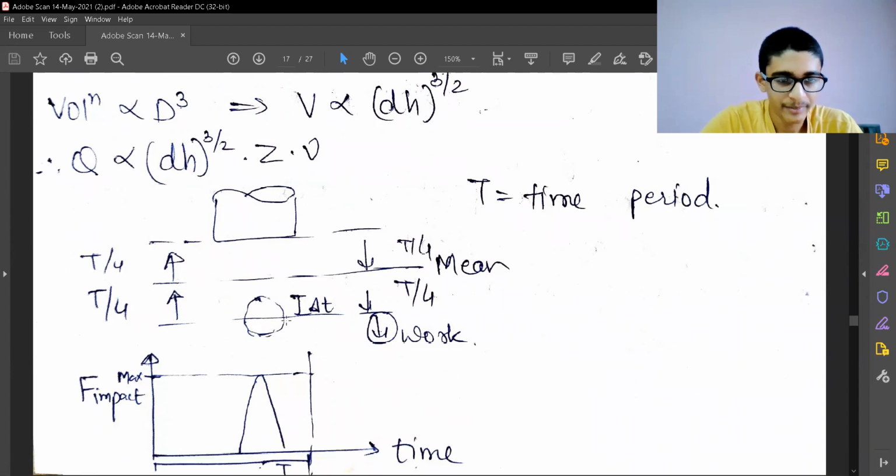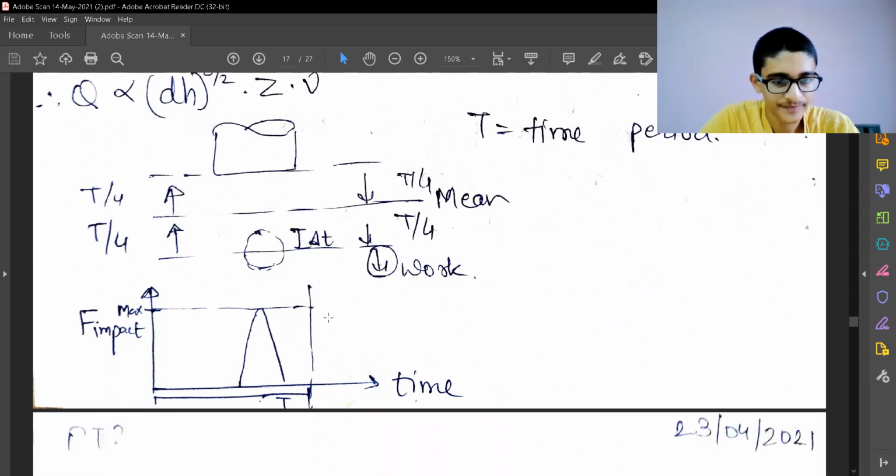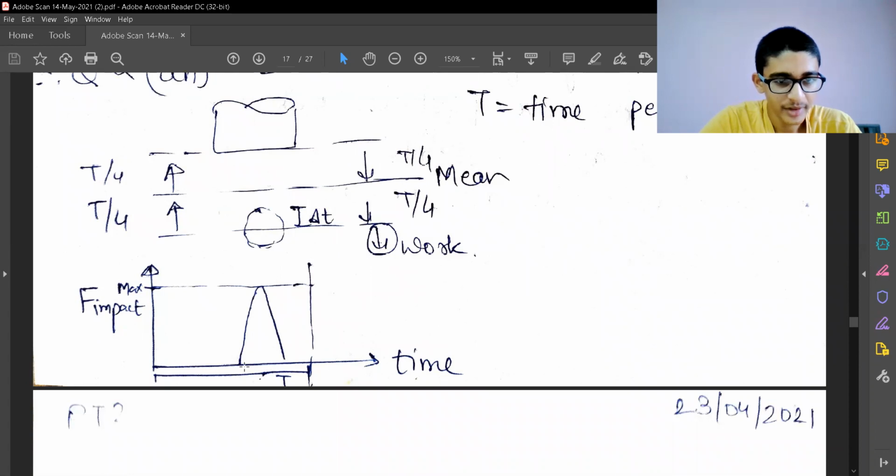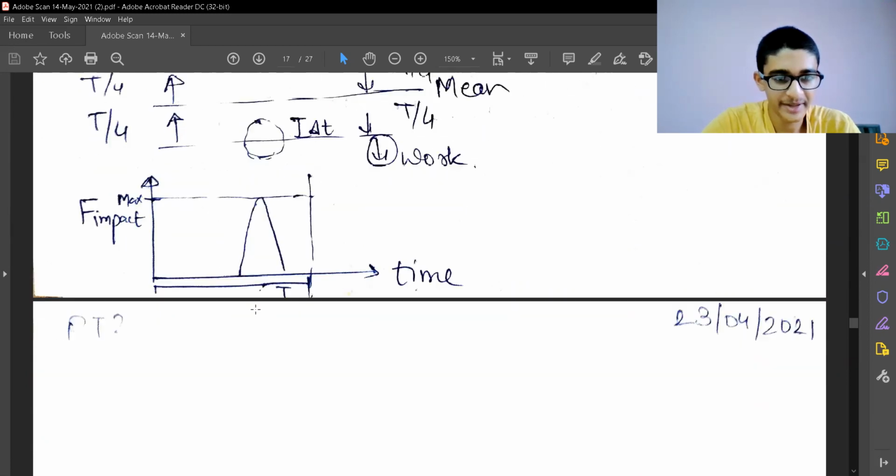Now to take the time taken for machining, or the vibration, we know that it's going to take one cycle. So in T by 4 time, it will come from one extreme to the midpoint, and another T by 4 from the midpoint to the other extreme on the work side, and that's the motion. So only for a small amount of time is it going to have contact between the tool and the workpiece surface, and it is going to make an impact in that much time itself.